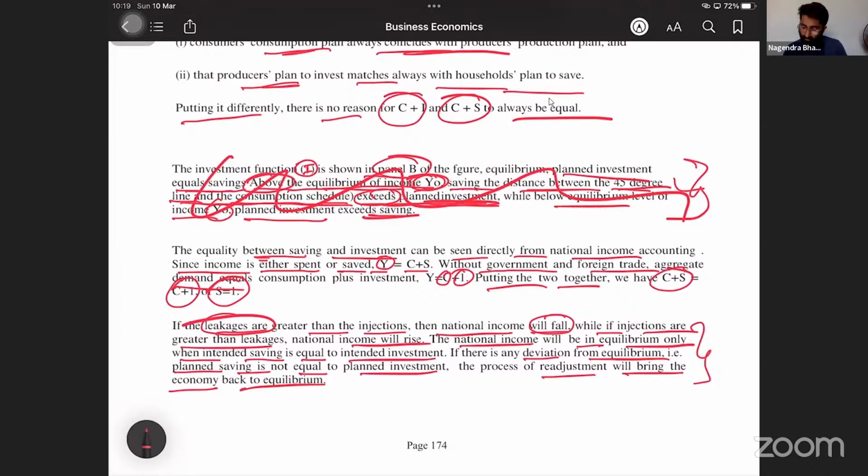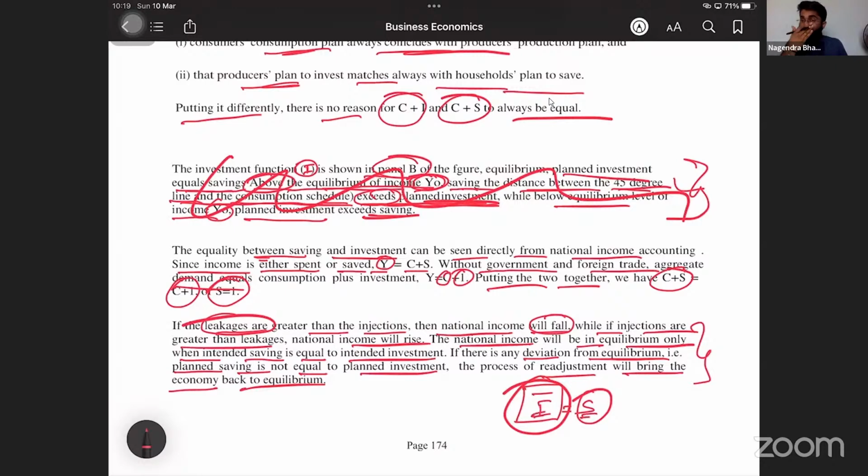Someone asked me the question that, sir, I is equal to S, but you told that I is constant. Yes, but for the short term. I told that I is constant for the short term. Example, 1 year. In 1 year, saving should be equal to investment. That means it is equilibrium. In the next year, it might change. I also changes, S also changes.